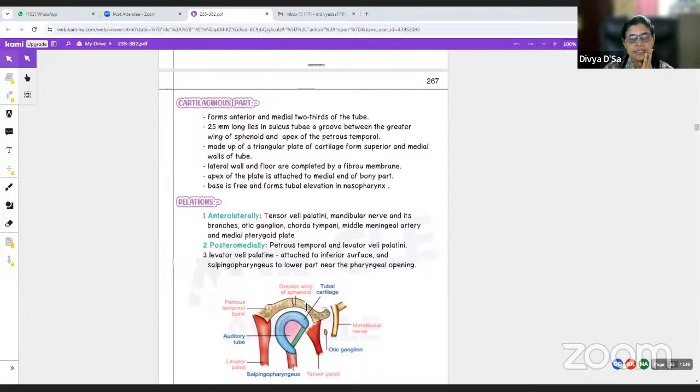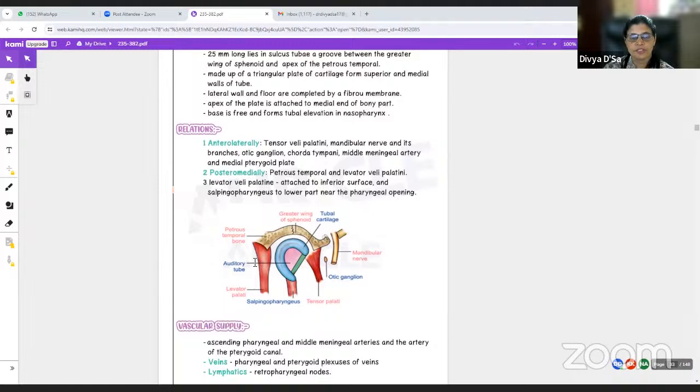Relations: anterolaterally, it is related to the tensor veli palati muscle, mandibular nerve and its branches, the otic ganglion, chorda tympani, middle meningeal artery, and medial pterygoid plate. Posteromedially, it is related to the petrous part of the temporal bone and levator veli palati. The levator muscle is attached to the inferior surface, and the salpingopharyngeus is attached to the lower part near the pharyngeal opening. This is the salpingopharyngeus, this is the levator veli palati muscle, this is the tensor palati muscle, and this is the auditory tube.